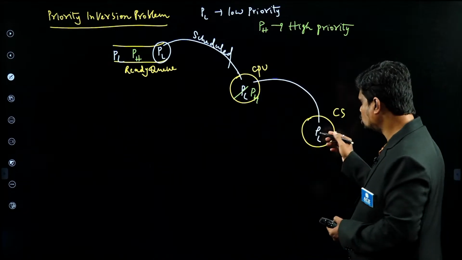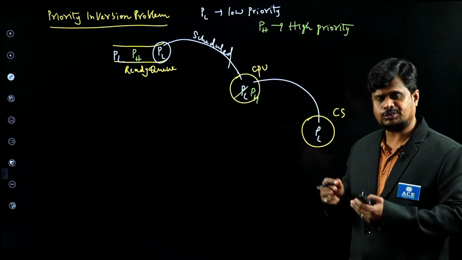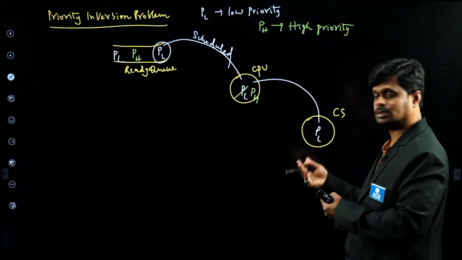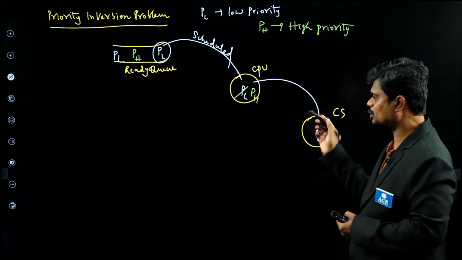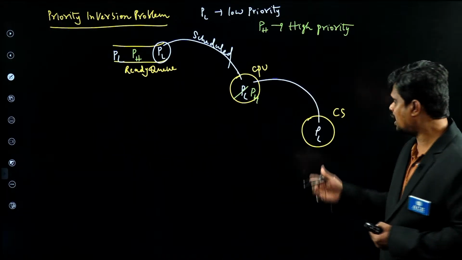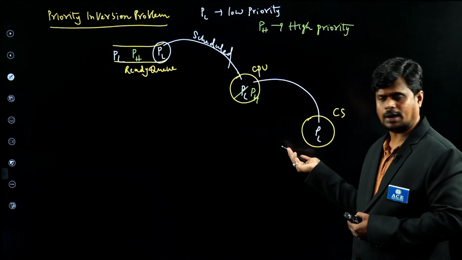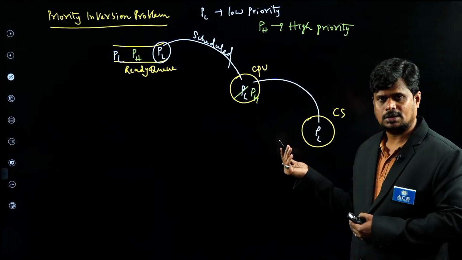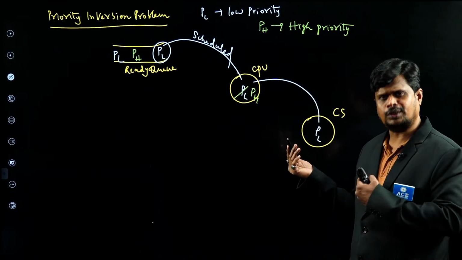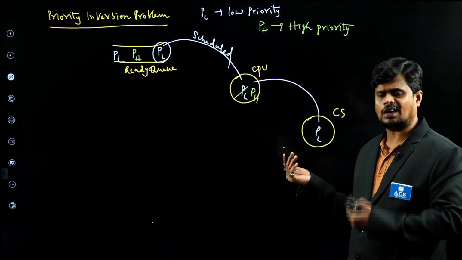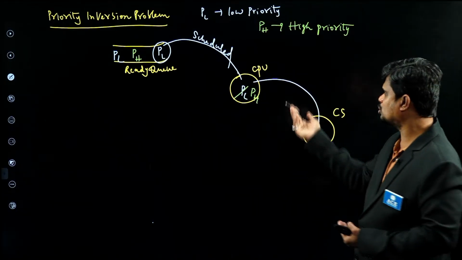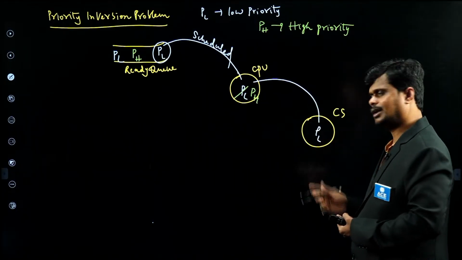If you want me to come out of the critical section, I have to finish my critical section part, and then I need the CPU. But the CPU is with you. How can I come out of the critical section? I have not finished my critical section part. For finishing that critical section part, I require the CPU, but the CPU is with you. So I cannot come out of the critical section.